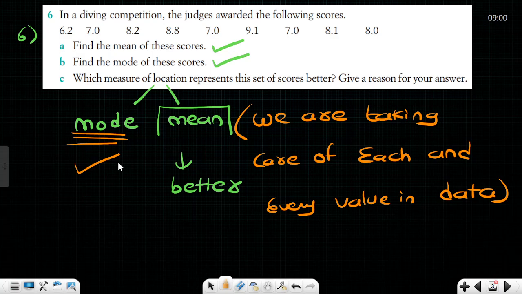Sir, imagine a batsman has played 100 matches. In the 100 matches, he has got 4 centuries. Now if we ask for the average of the batsman, you should not take the mode and say, sir, he got 100 four times, so his mode is 100, therefore his batting average is very good.